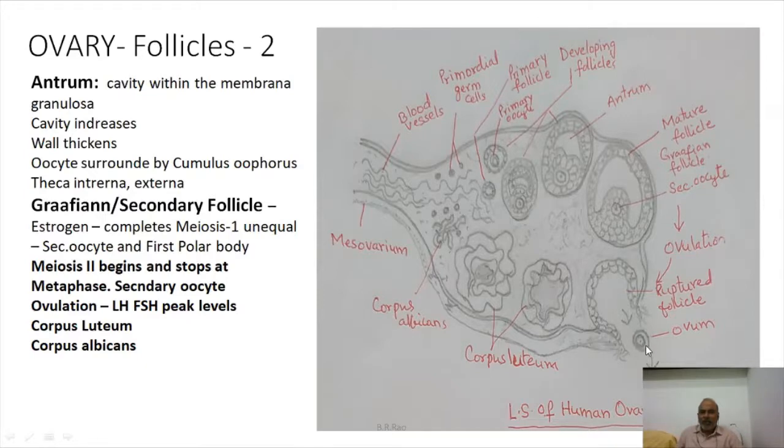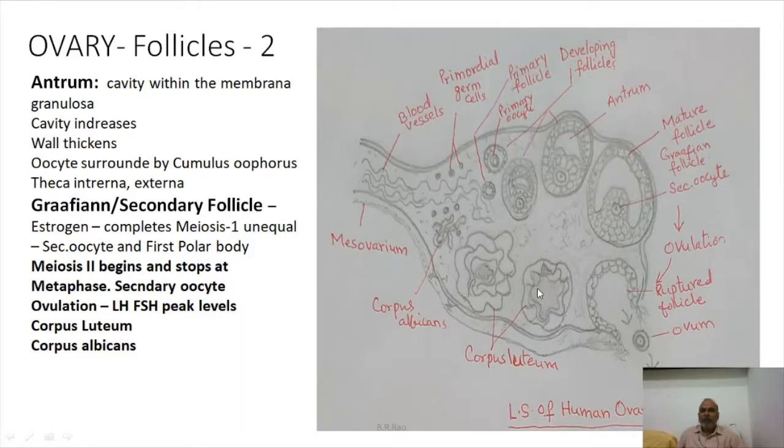After the ovum is liberated, what happens to the empty follicle here? The empty follicle develops yellowish tissue that is going to perform as a temporary endocrine gland to secrete progesterone, and this is called corpus luteum.